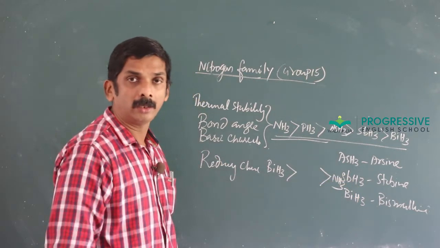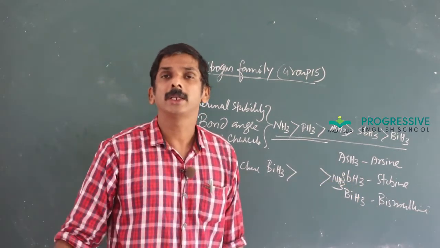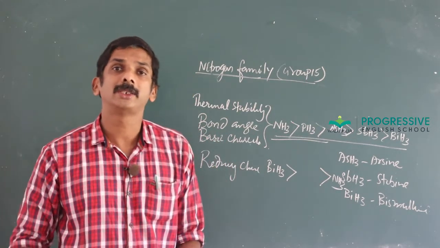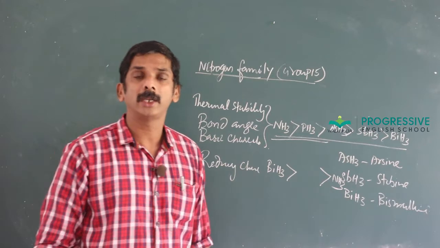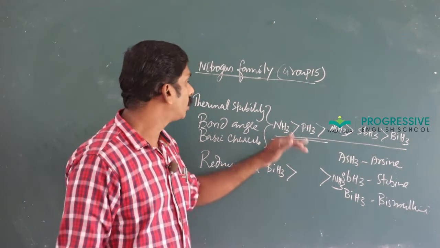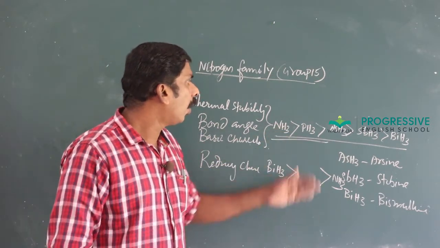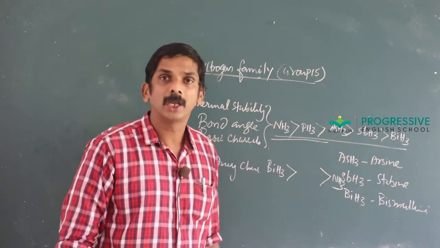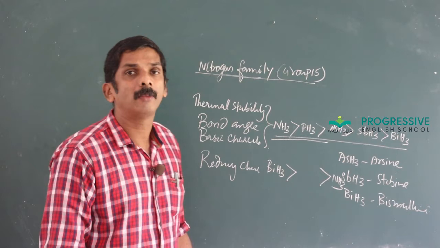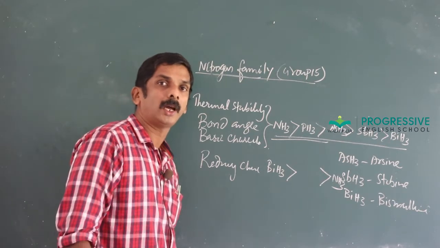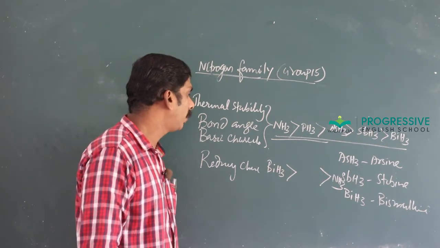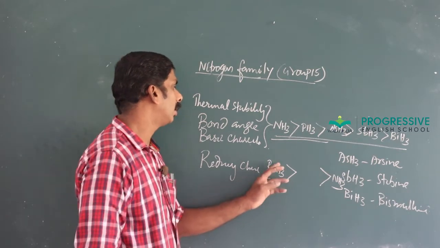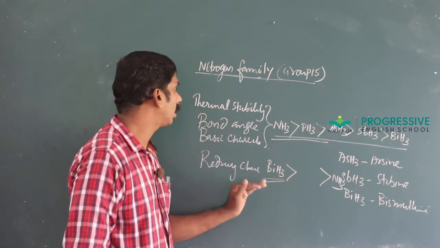That is, in ammonia, the hydrogen atom cannot be easily replaced because there exists strong intermolecular hydrogen bonding between hydrogen and nitrogen. As we move down a group from nitrogen to bismuth, the bond between the element and hydrogen becomes weaker, so that hydrogen atom can be easily replaced, or the reducing character increases in the reverse order.